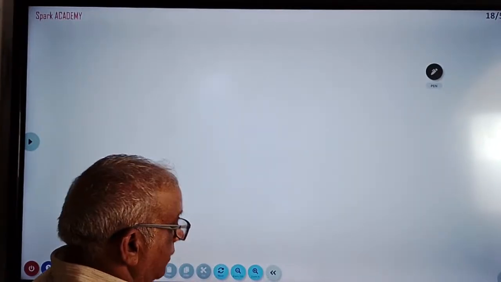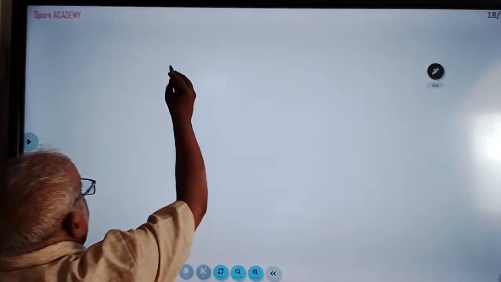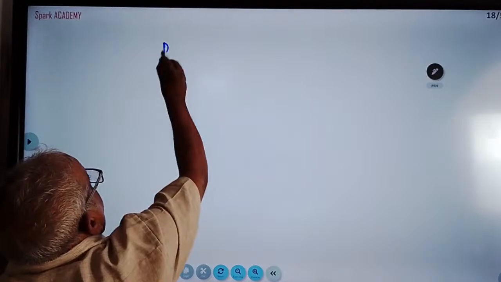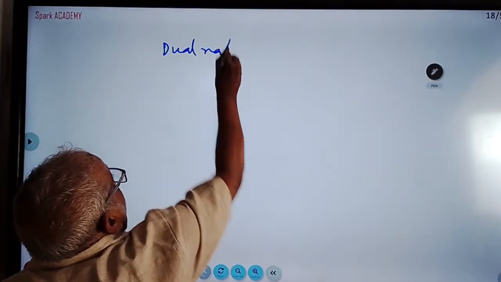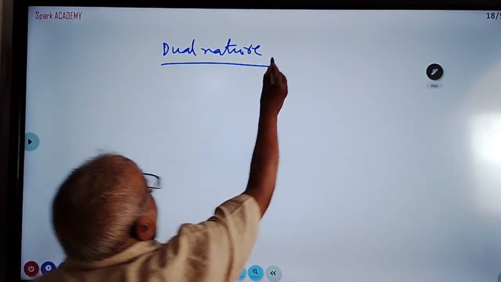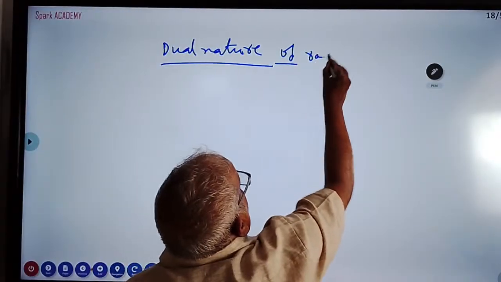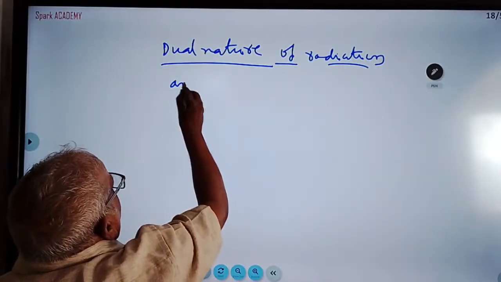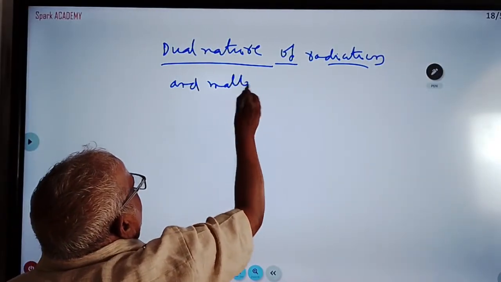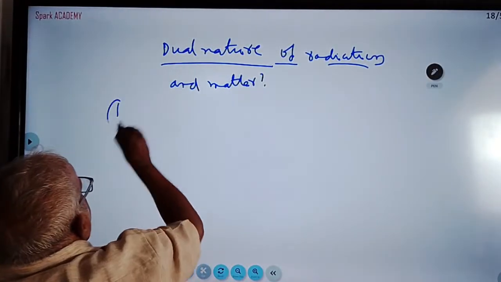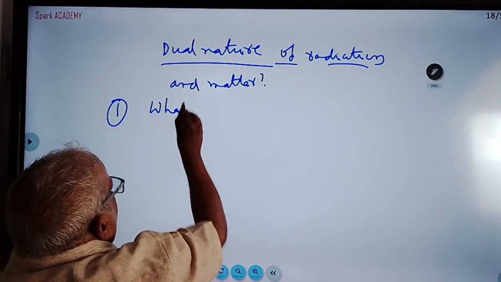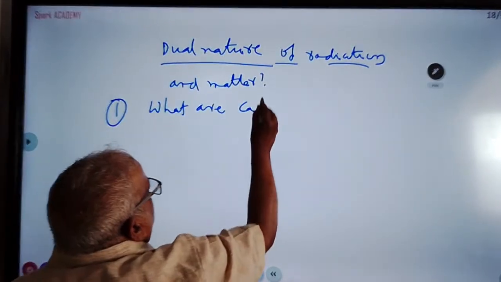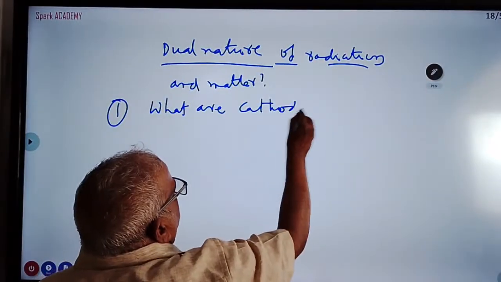So the next chapter, after electromagnetic waves, is dual nature of radiation and matter. In this, what are the important questions? What are cathode rays? I have seen some questionnaire.